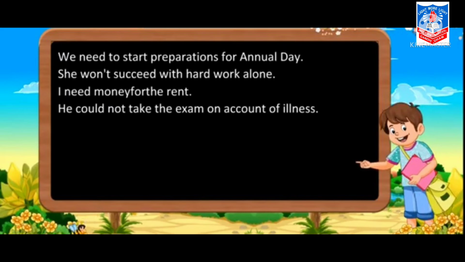Second, she won't succeed with hard work alone. वो succeed क्यों नहीं हो सकती है? क्योंकि वो hard work अगर अकेले करेगी इसलिए नहीं हो सकती. So over here with hard work alone is a preposition of cause, or again you can say purpose. Next, I need money for the rent. Why you need money? For the rent is the preposition of cause. Next, he could not take the exam on account of illness. Why he couldn't take the exam? On account of illness is the preposition of cause or purpose.